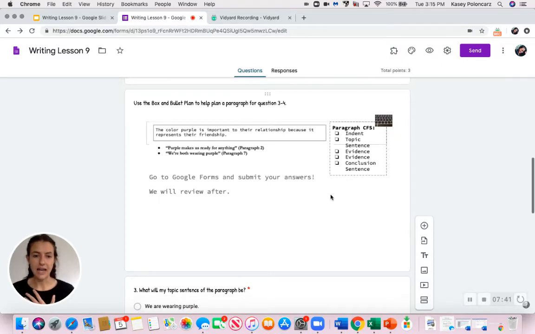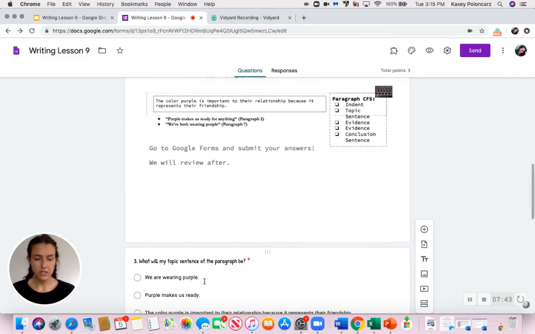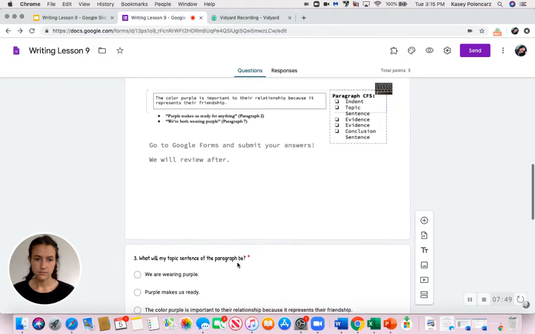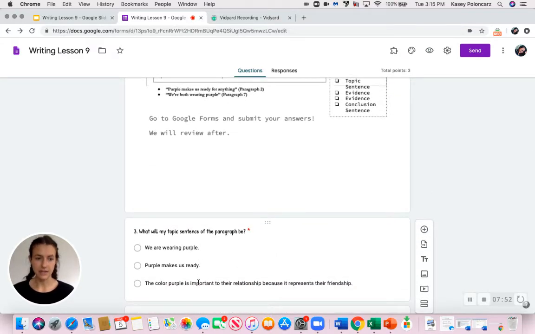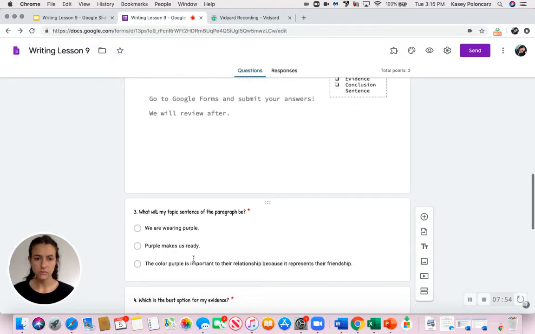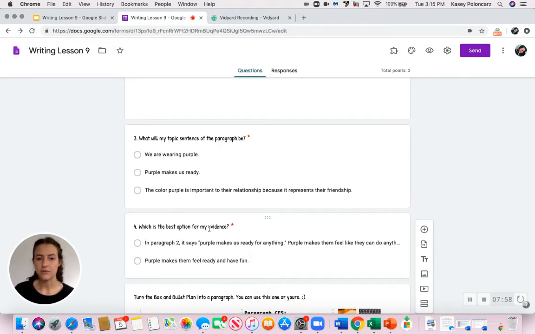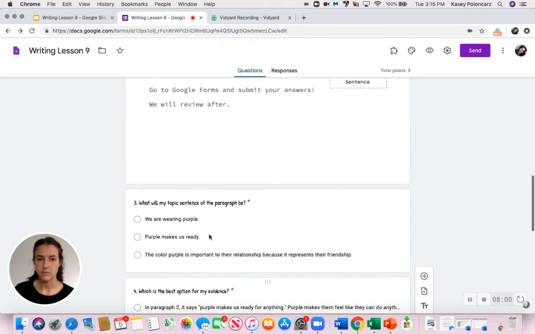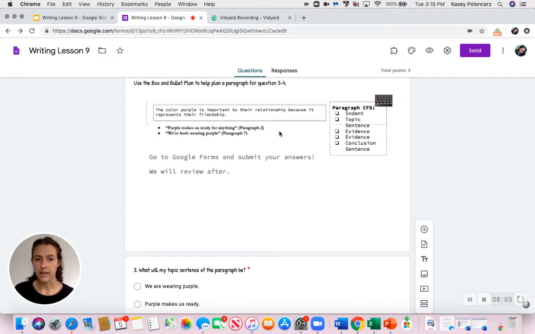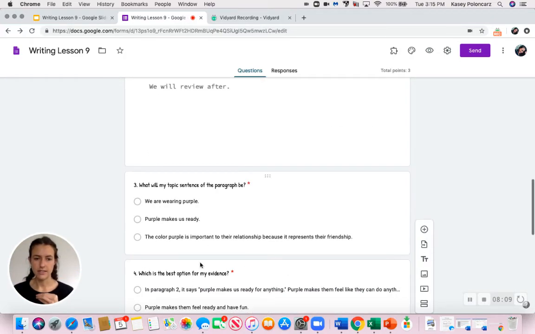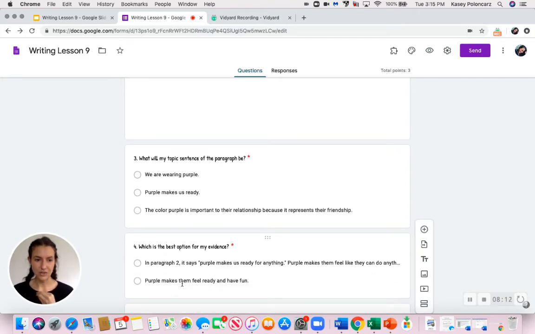You're gonna use this to help you answer the questions. So your first question says, what will my topic sentence of the paragraph be? You're going to read your choices and select your answer. Then you're going to answer the question, what is the best option for my evidence? So you're going to go back up, look at your evidence, and see which makes sense when you're stretching it out. Is it this choice or that choice?